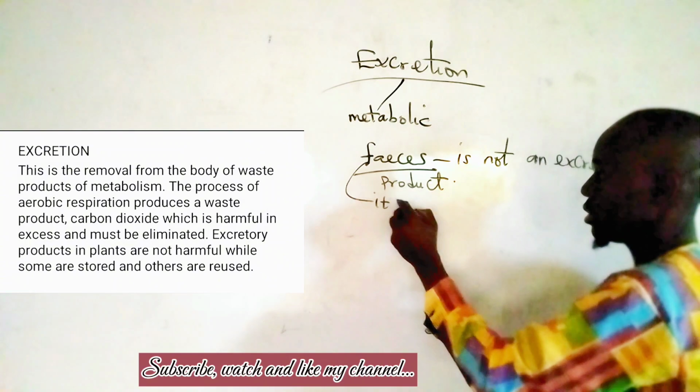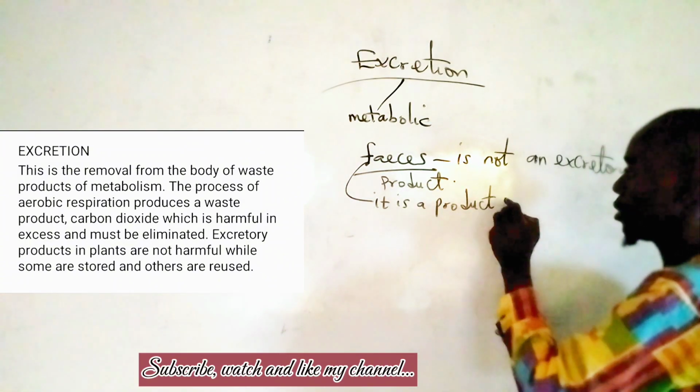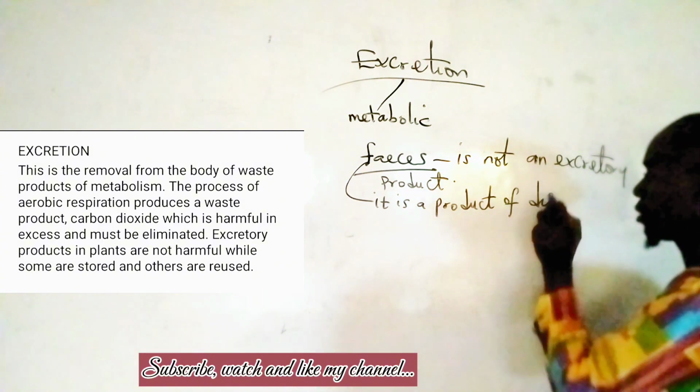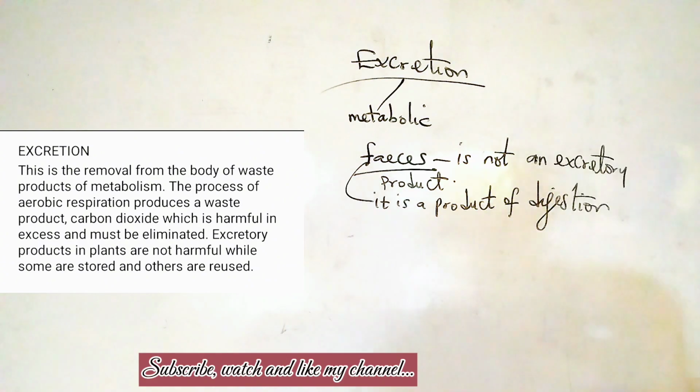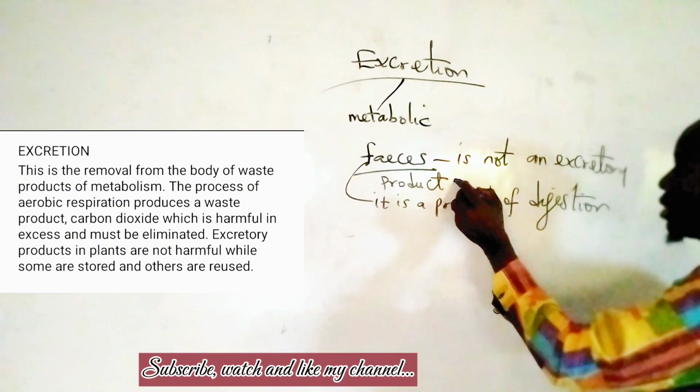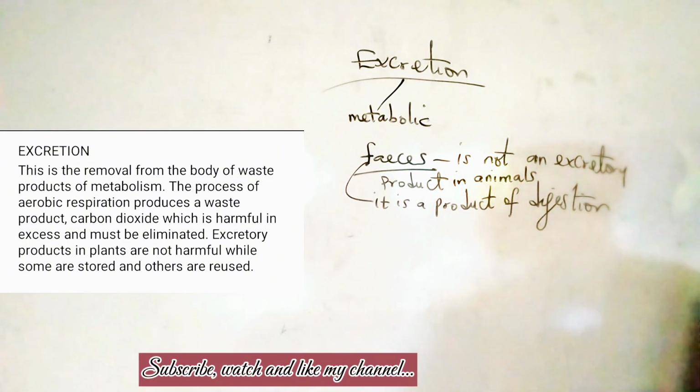Rather, it is a product of digestion. So it is not an excretory product in animals.